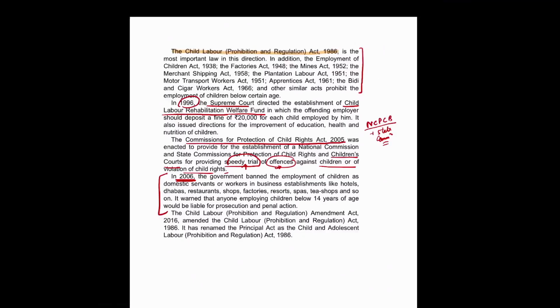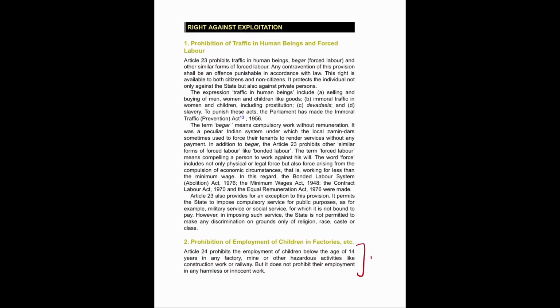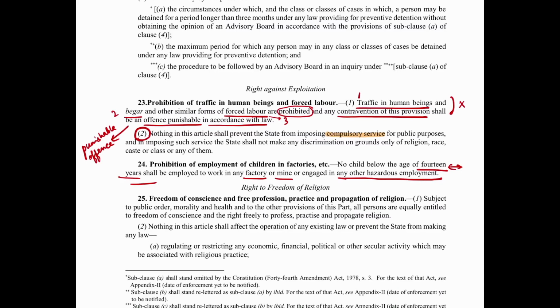So all of these initiatives have been taken by the government to ensure that we are prohibiting child labor basically. And this is what the constitution has given verbatim in Article 24, as you can see here. So with this we are done with the right against exploitation also.